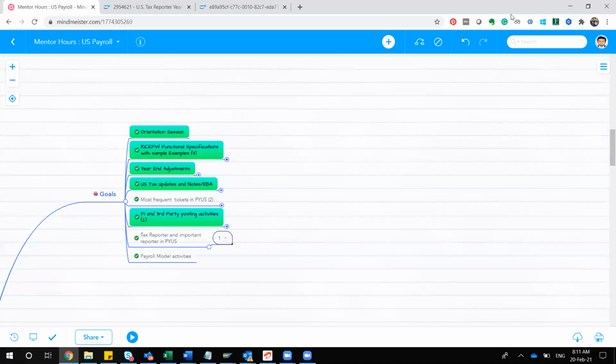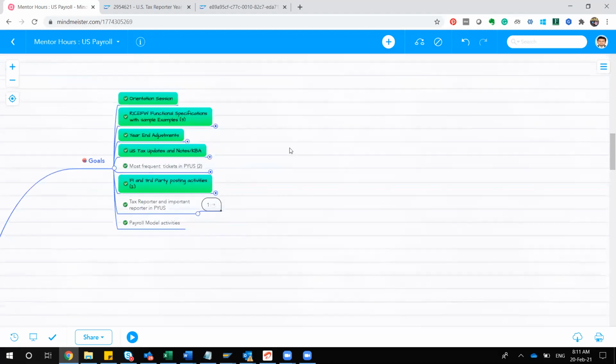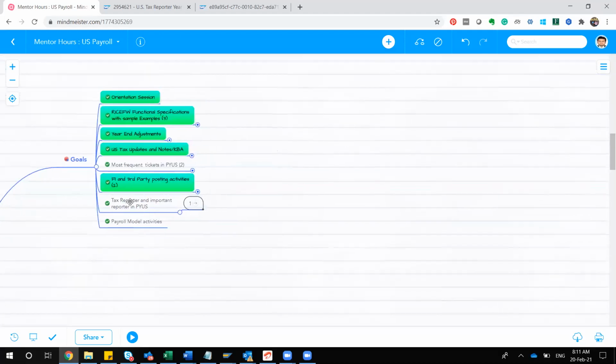So welcome back to our new session in our US payroll. In the last session we discussed the FI related third party and posting activities in this particular section. Now we'll be focusing our direction towards the tax reporter and some of the other important nodes related to the reports. The most frequently used reports we'll be discussing.